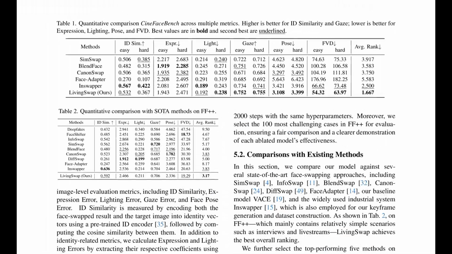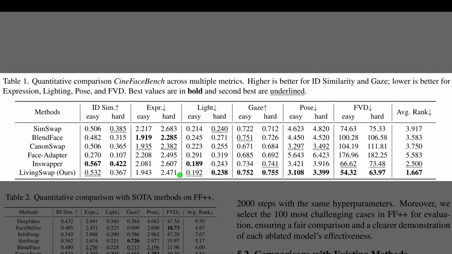Table 1 shows that LIVINGSWAP delivers the strongest overall performance on the new CineFace benchmark, even when the target identity is hard to match. The left columns report identity similarity, and LIVINGSWAP ranks highest, which means the swapped face stays closest to the intended person. The middle columns track expression, lighting, gaze, and pose errors, and LIVINGSWAP is at or near the best in most of them. The right columns give the Fréchet video distance, a score that measures how realistic and temporally consistent videos look, and LIVINGSWAP again achieves the lowest values and the best average rank.